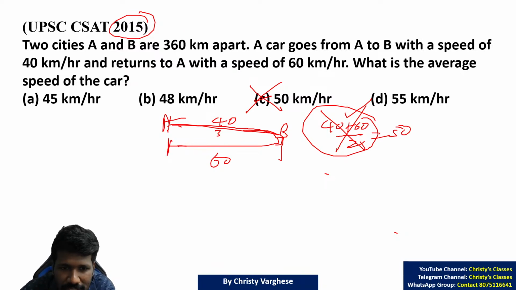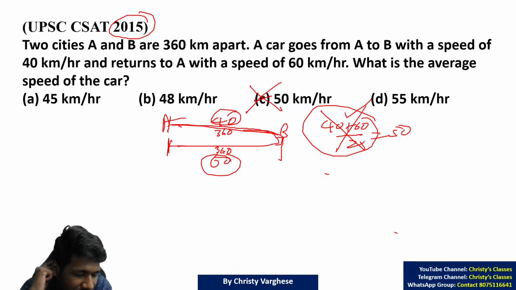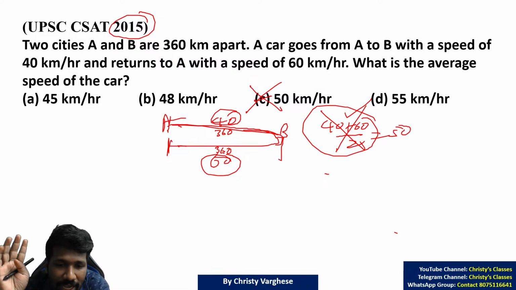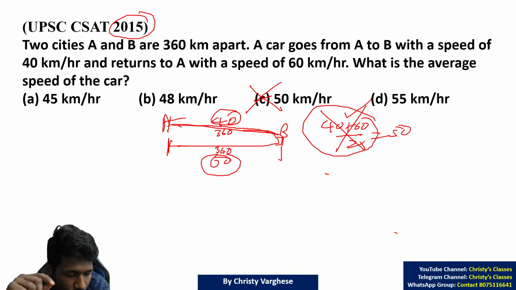Because the distance is the same, 360 km in both cases, and the speed is different. Distance by speed is time. So as distance is the same and speed is different, definitely time will be different. If the time is different, you cannot take average speed as sum of speeds divided by 2. If the time is the same, you can take average speed as sum of speeds divided by 2.